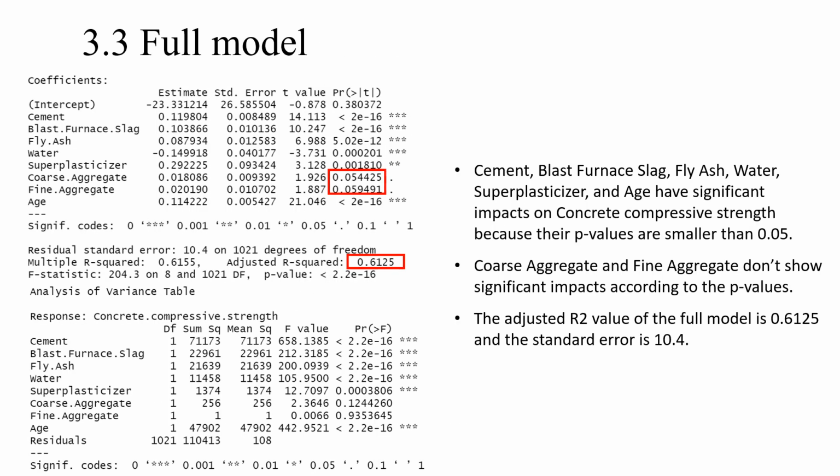Then, when we do the preliminary analysis of our model, we use all the 8 predictors to build the full model. According to the results, the cement, blast furnace slag, fly ash, water, superplasticizer, and age have significant impacts on concrete compressive strength because all of their p-values are smaller than 0.05. However, the coarse aggregate and fine aggregate don't show significant impacts according to the p-values. And our adjusted R-square is 0.6125 and the standard error is 10.4.